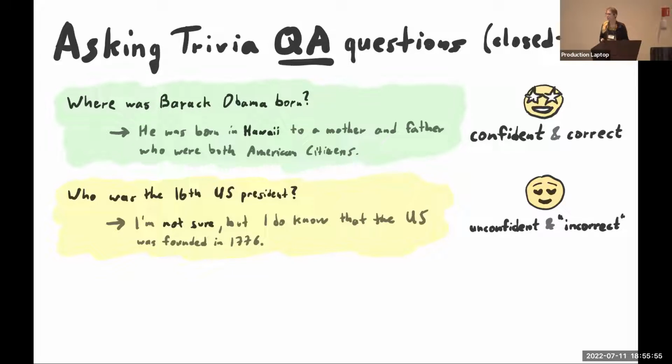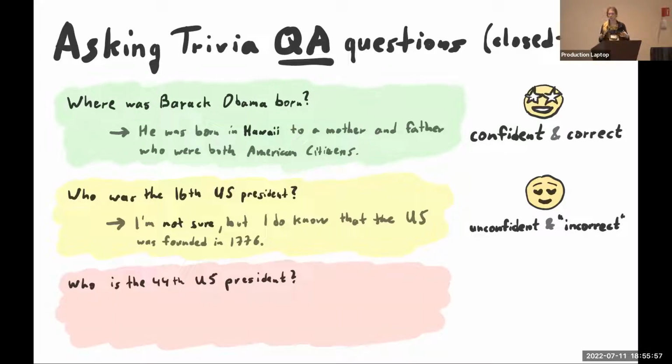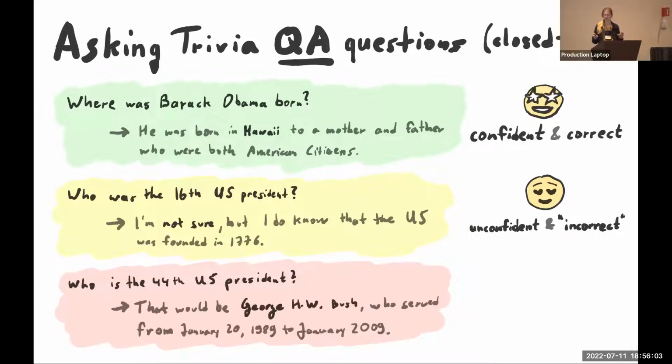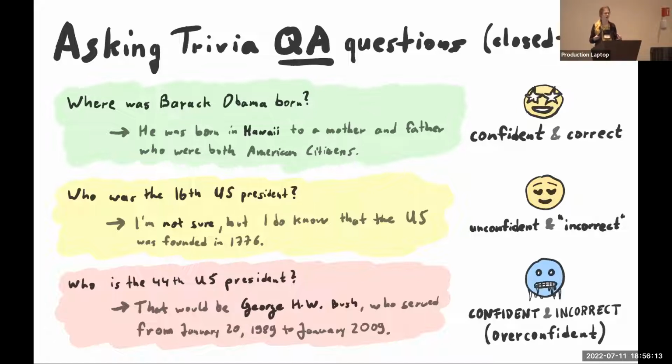What I don't want to see is what happens when I ask who's the 44th US president, which some of you may know, but even if you don't know, you probably know it was not George H.W. Bush. And certainly he did not serve till 2009. So this is a terrible case where we are incorrect, but still confident. This is an example of the bot being overconfident. And so that's kind of what I want to get at in this talk.